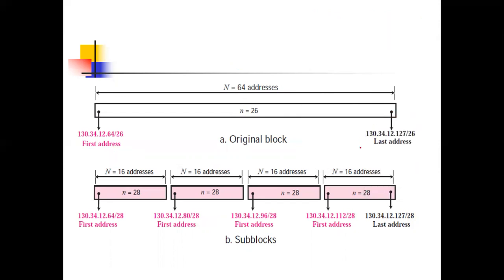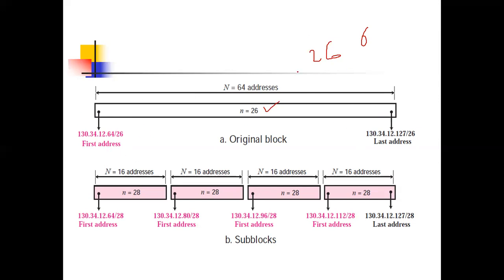For the last address, I am reminding you: first, you have to calculate the network mask. The network mask is for 26, so 26 bits will be ones and the remaining 6 will be zeros. So you calculate the network mask, and after taking the complement of the network mask and adding it here, you will have the last address.